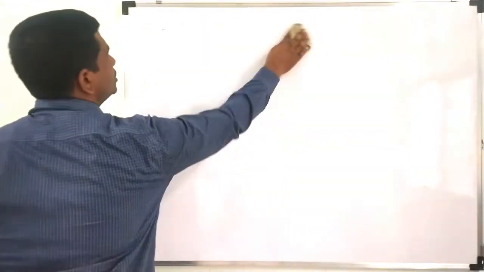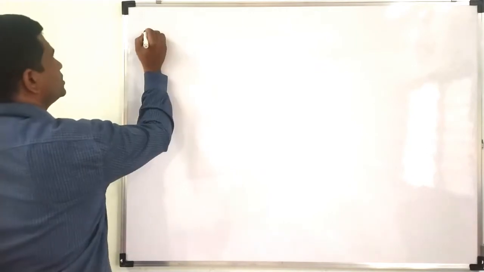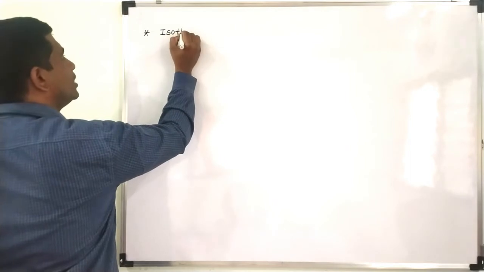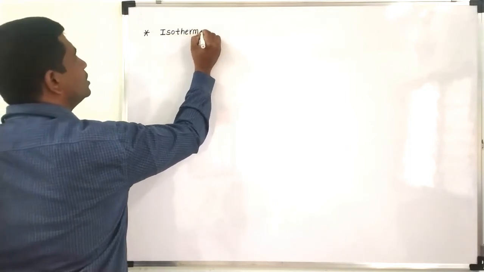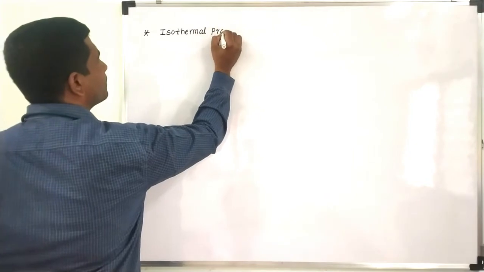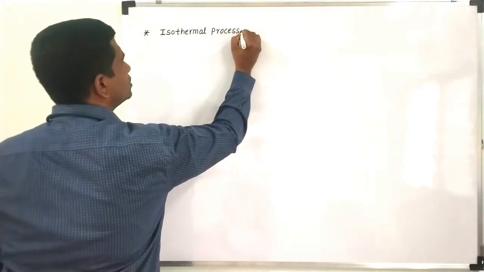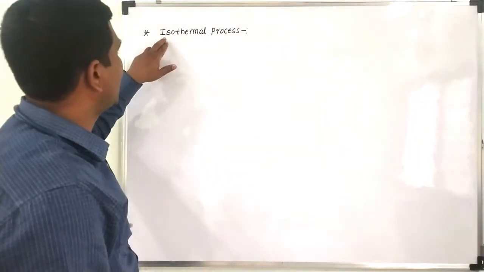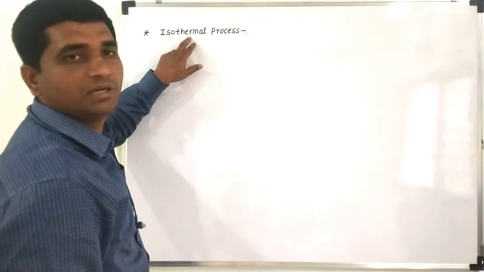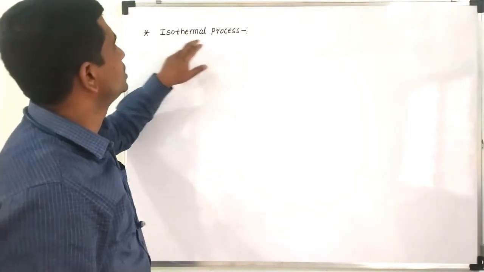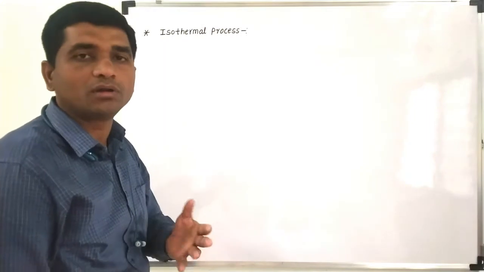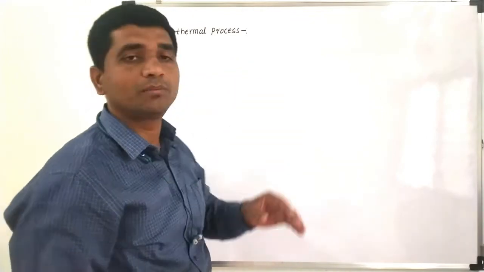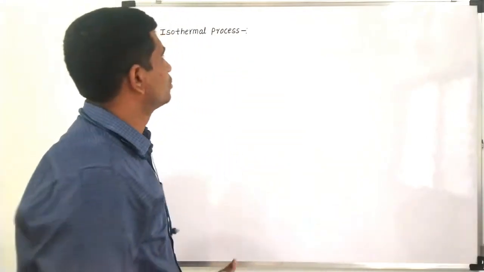The first thermodynamic process is called the isothermal process. Now, what is isothermal? It is derived from two words: iso and thermal. Iso means same and thermal means temperature. So within a process, if some quantity is remaining the same, it is a constant quantity. In an isothermal process, the temperature of the system remains constant.